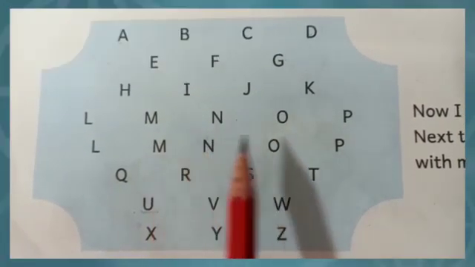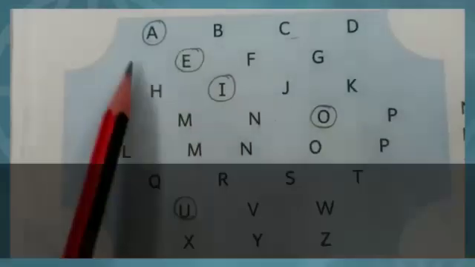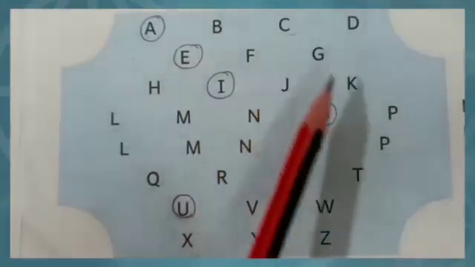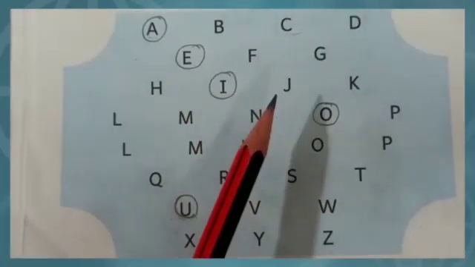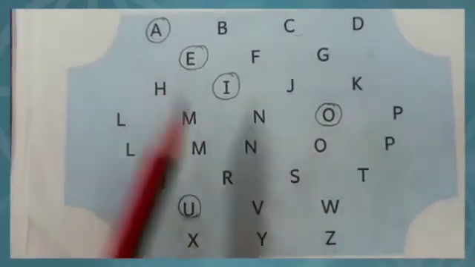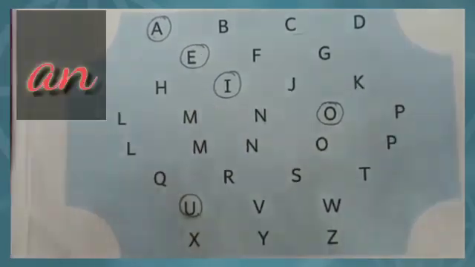So students, listen carefully. We have 26 letters in the alphabet. 5 are vowels or magic letters. A, E, I, O, U are vowels and the rest are consonants. Students, one thing you have to check: when a word begins with a vowel, we write AN before it.